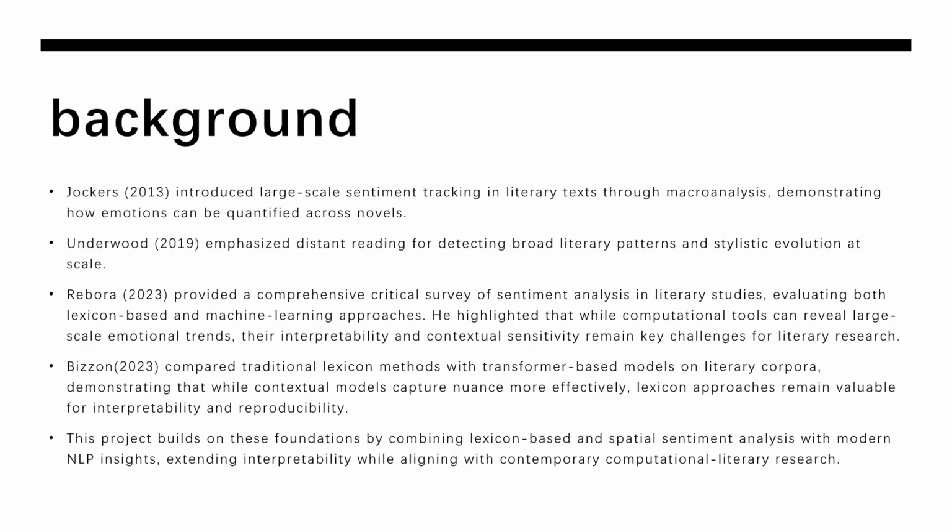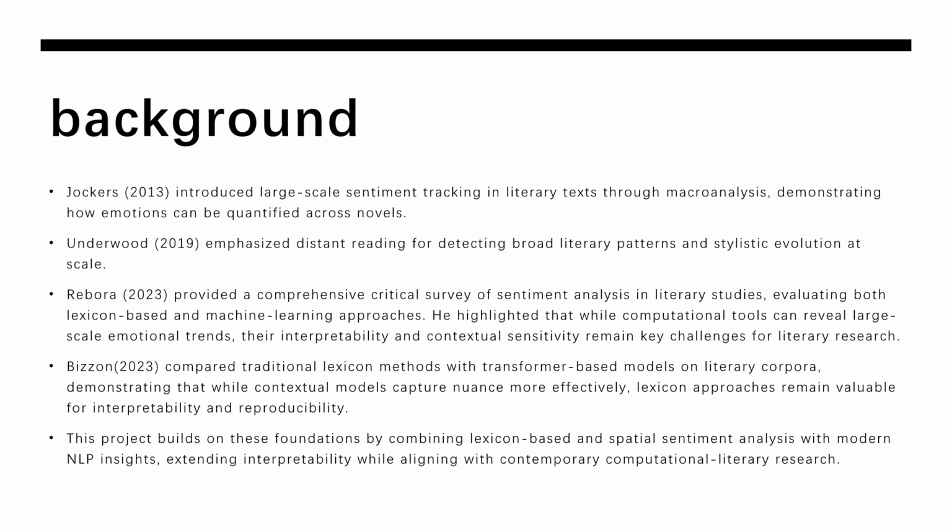Several key studies inspired my work. Jockers used large-scale sentiment tracking to show that emotions in literature can be codified. Underwood emphasized distant reading, which studies patterns across many texts instead of close reading just one. Rabrab reviewed both lexicon-based and machine learning approaches and reminds us that interpretability is still a big issue.